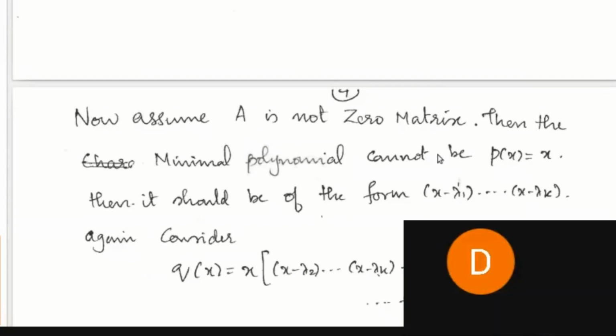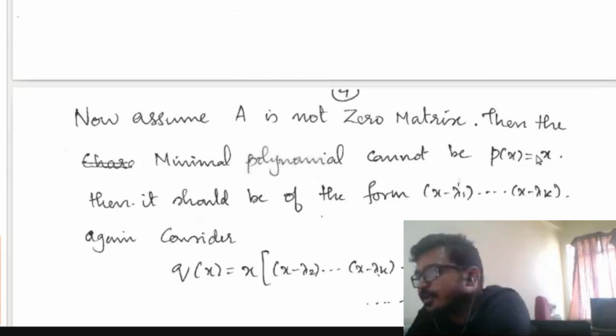So then A has to be the zero matrix by this condition. So if A is not a zero matrix, this cannot be the minimal polynomial. If this is the minimal polynomial, we get that A is the zero matrix, provided A is diagonalizable. We obtained initially that A is a diagonalizable matrix. You can prove that A is a zero matrix only if the minimal polynomial is of this form, P of x equal to x.